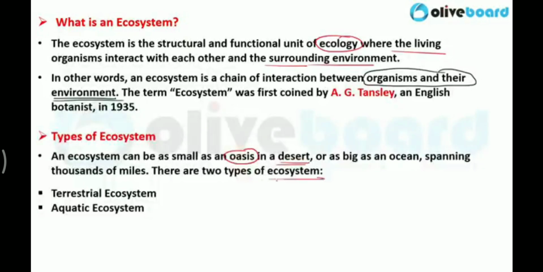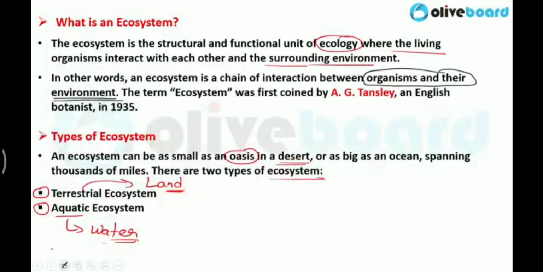There are two types of ecosystem. The first one is terrestrial ecosystem, and the second one is aquatic ecosystem. Aquatic, obviously water, which means organisms living in the water and their ecosystem. Terrestrial means obviously land, animals living on the land and the components of their ecosystem. So these are the types of ecosystem, terrestrial and aquatic.